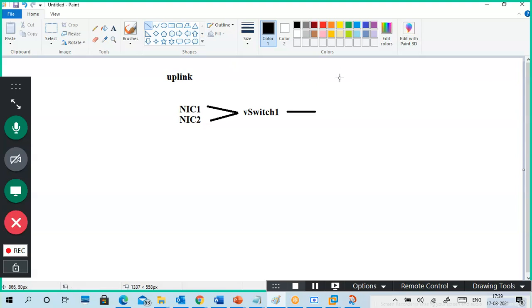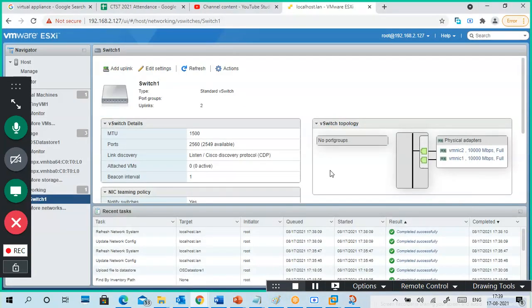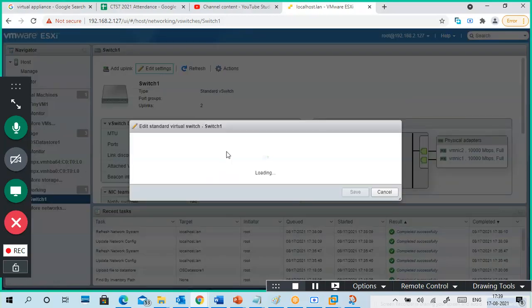We can assign it to a virtual machine or a service-related one also. So it is a logical bridging type. Of course, we have two NICs. Then I will go to edit settings again.